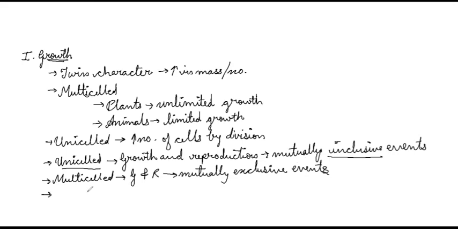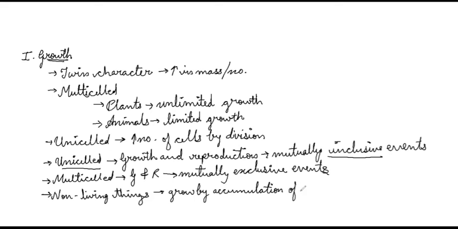Now, the next point we have got is about the non-living things. Till now we were discussing the living organisms. Now, if we talk about non-living things, do they grow or not? Yes, non-living things grow, by what method? They grow by accumulation. Accumulation means collection or deposition of materials over them. Accumulation or deposition of material.